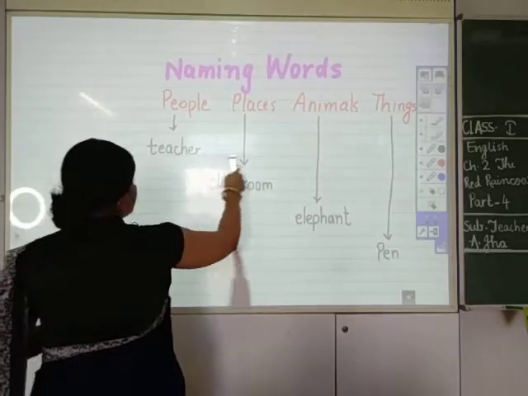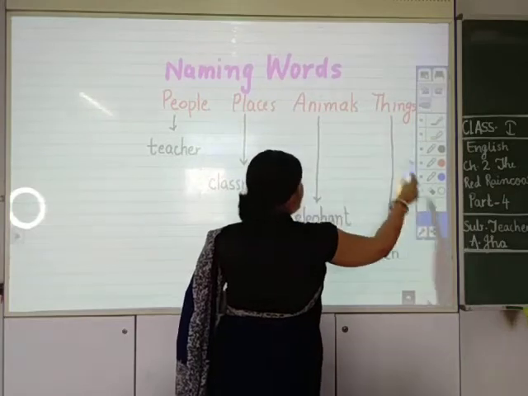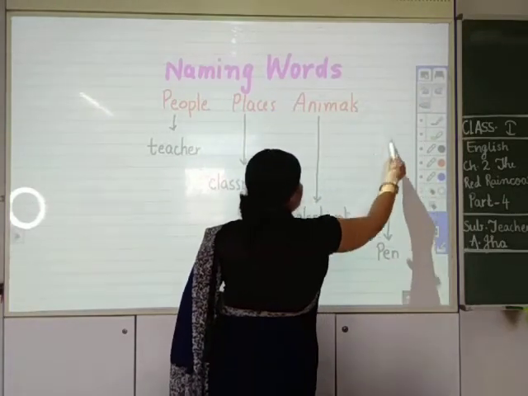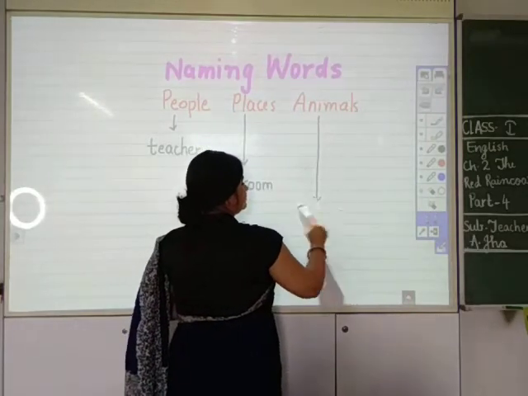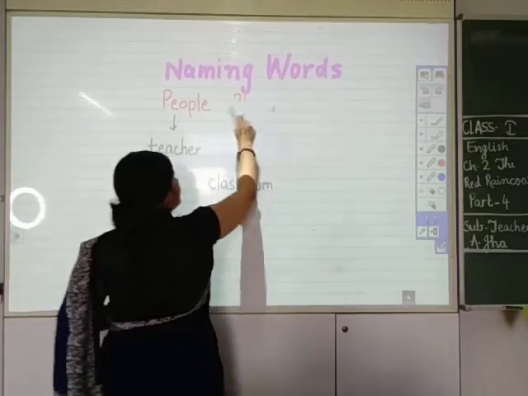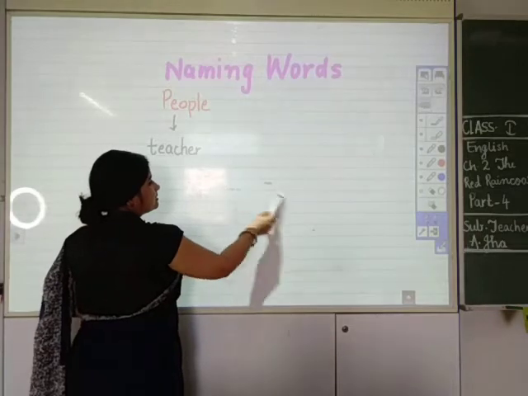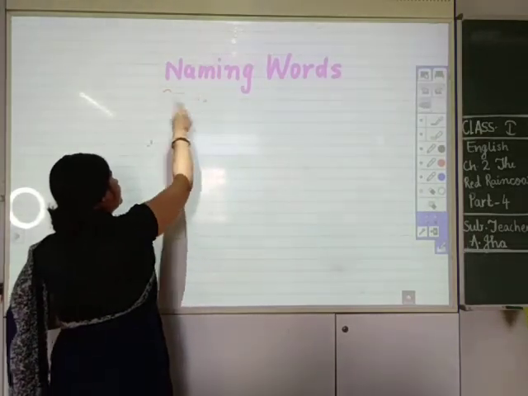Okay, now proceeding towards the next topic, I have told you what are naming words. Now I will tell you that naming words also are of 2 kinds. ठीक है? Let me give you example. Then I will show you what I wanted to tell you. Example देके आपको समझाते हैं कि मैम क्या बोलना चाह रहे हैं.